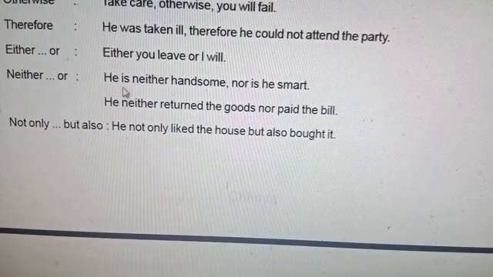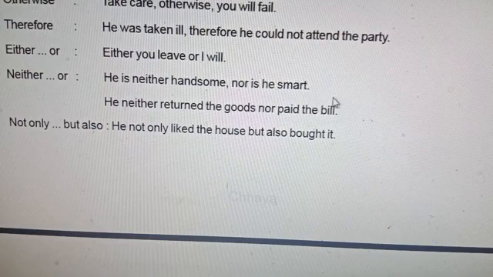Next, he is neither handsome nor is he smart. He is neither handsome, he is not handsome, main clause. He is not smart, main clause. Nor he is smart, that is coordinator main clause.